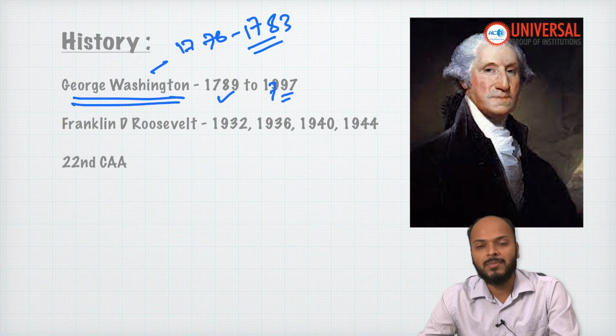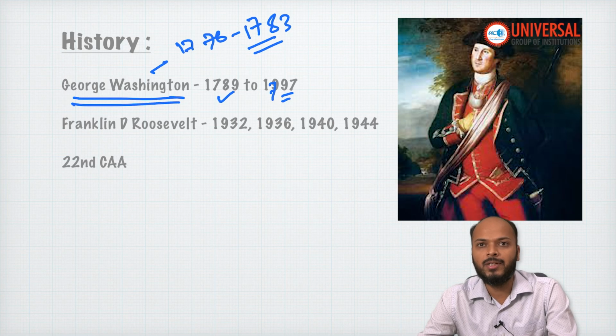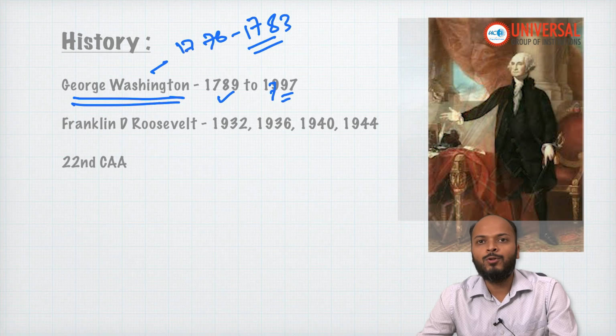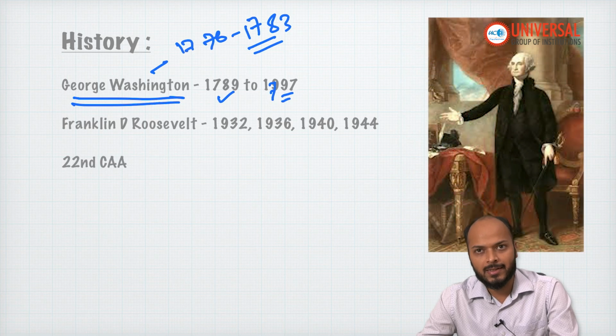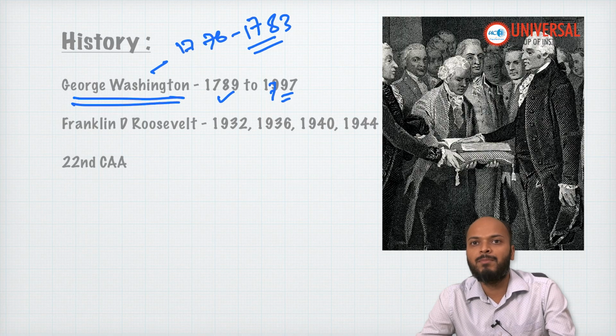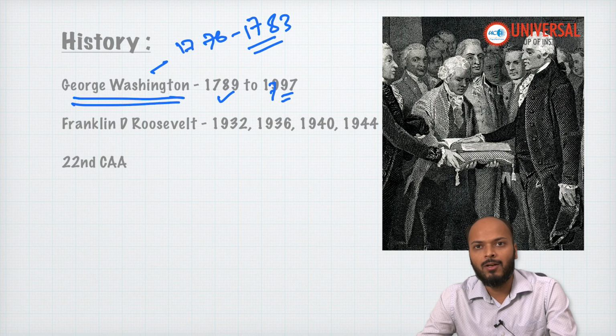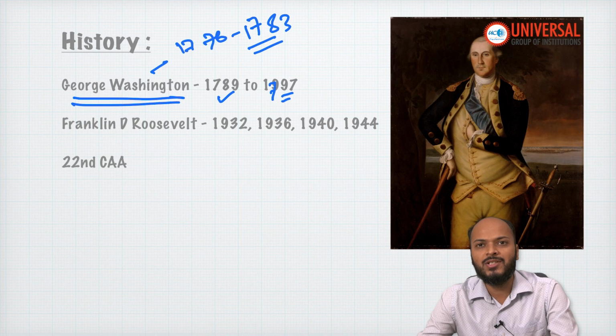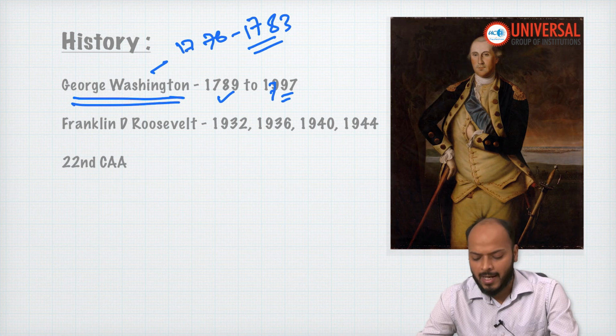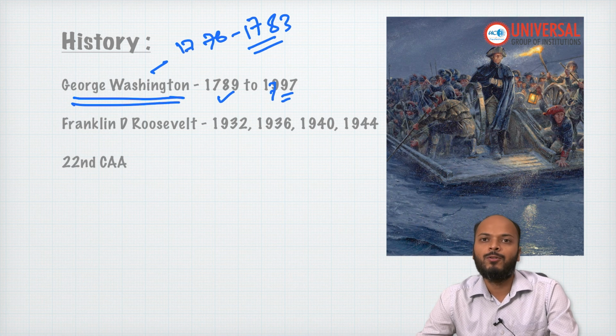After completing the second term, he did not run for a third term. He was of the view that no matter how popular a leader is, he should not usurp the power in that country for a very long time, because this is essentially a feature of monarchy and not of a democracy, and hence he himself refused to become president for the third term.